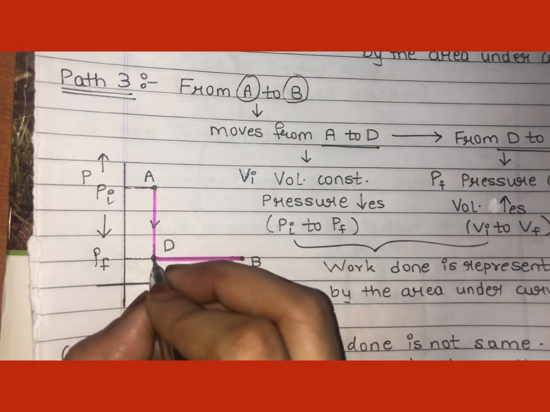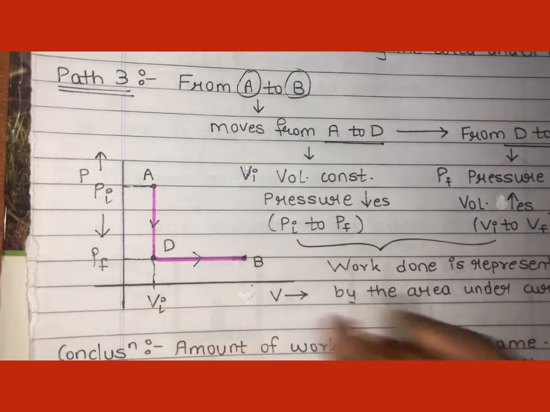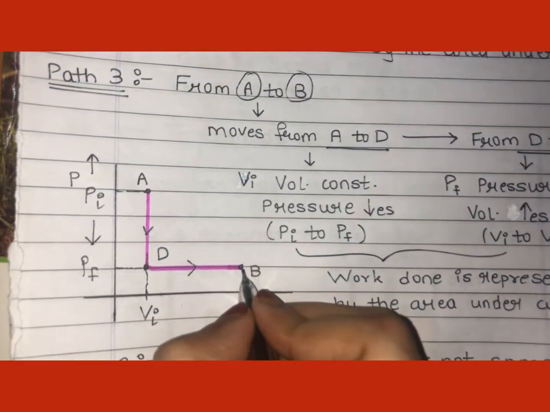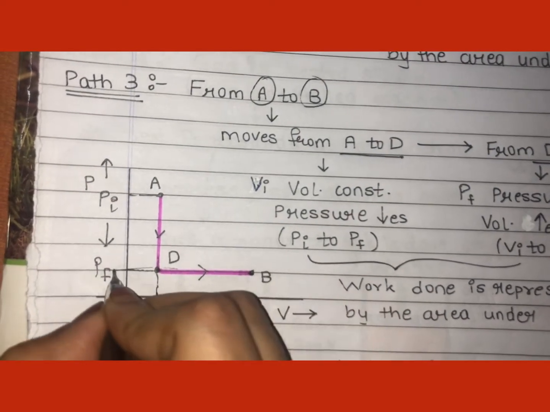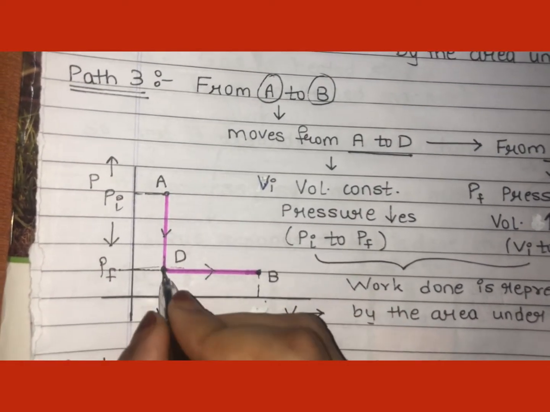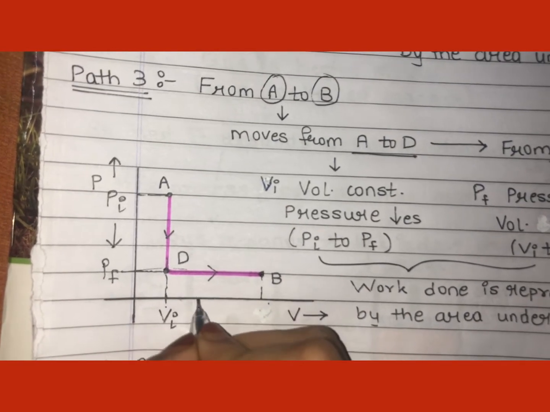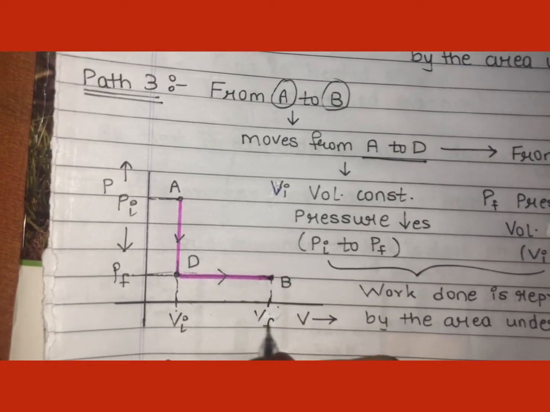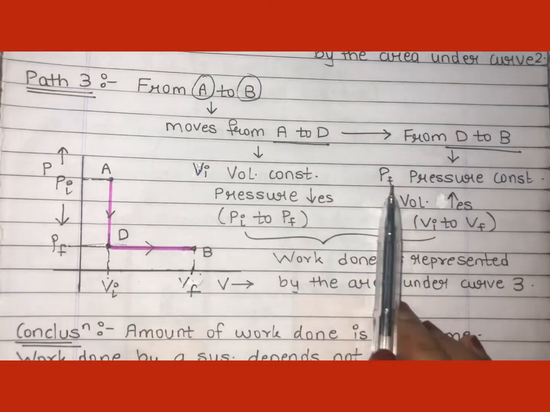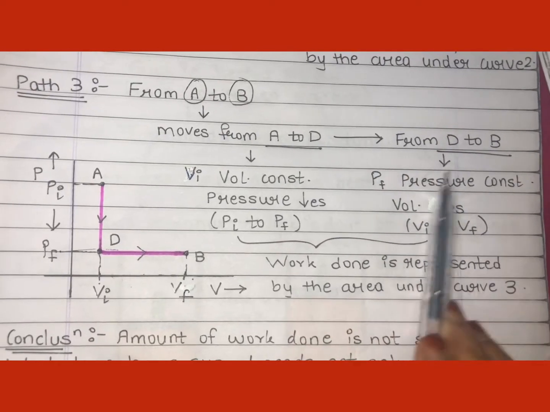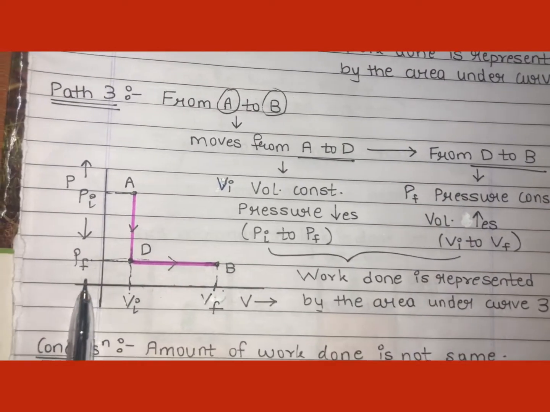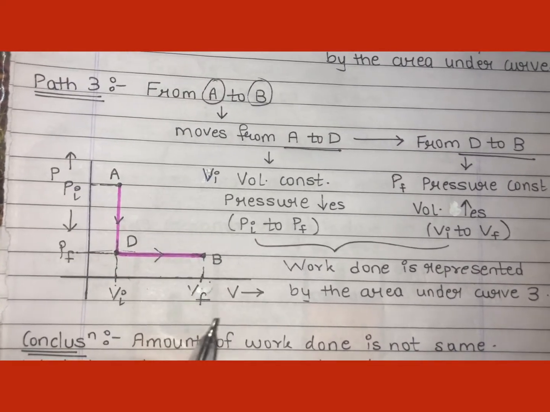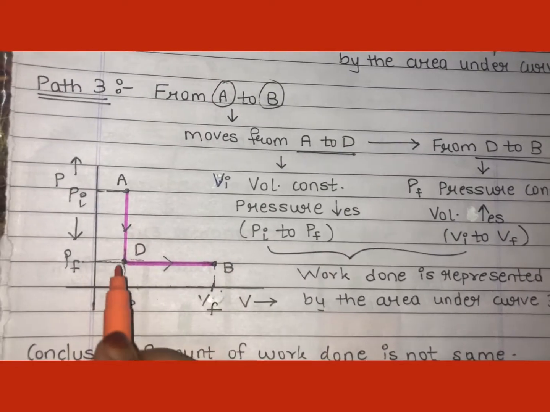Now my particle will go from D state to the final state, that is my B state. So while traveling from D state to B state, what will happen to the pressure? Pressure will remain the same, but the volume changes. Volume at D was Vi, but when you come from D state to B state, the volume increases to Vf. I have written that from D state to B state, pressure Pf remains constant, but volume increases from Vi to Vf. So let's see the area under the curve.